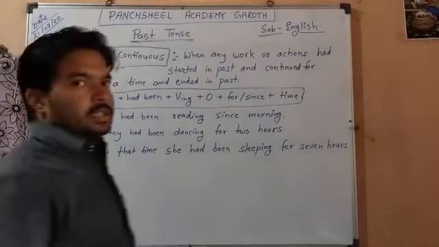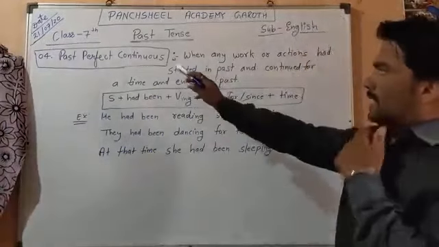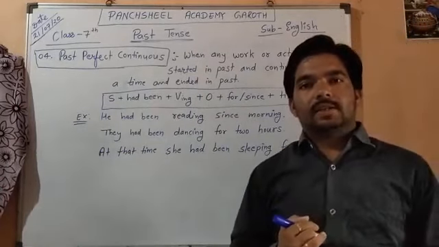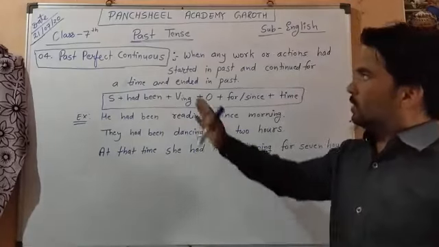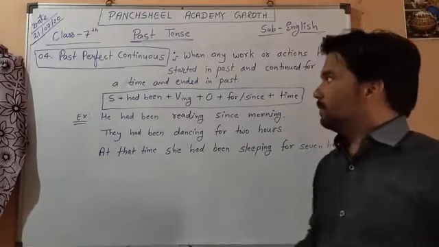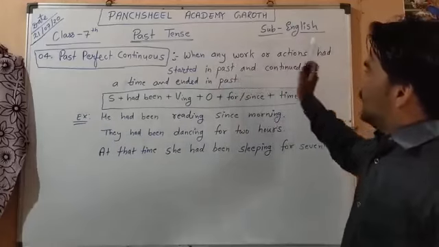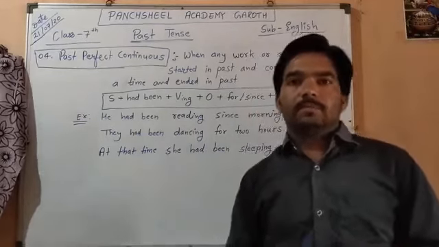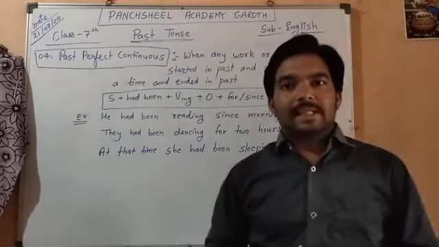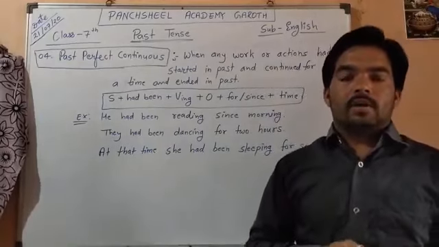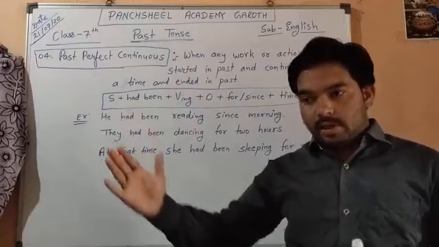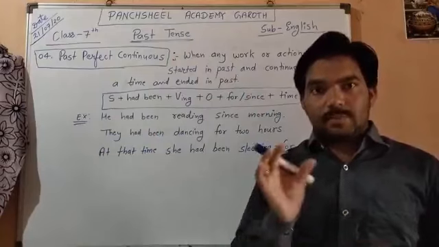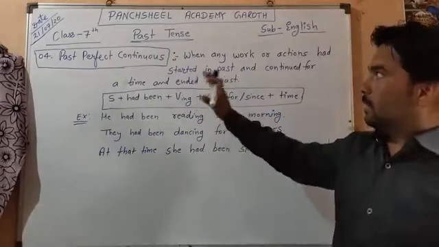Now the last sub part of past tense, past perfect continuous. We have studied past indefinite, past continuous, past perfect. The last in past tense is past perfect continuous. When any work or action had started in past, continued for a time and ended in past, then the sentence must be in past perfect continuous.